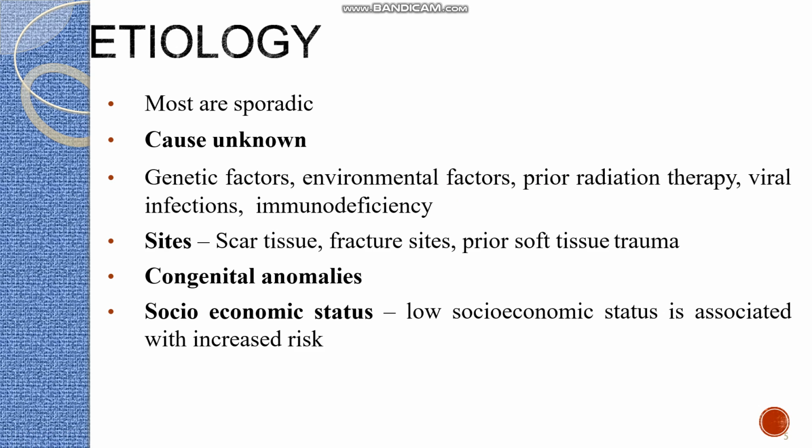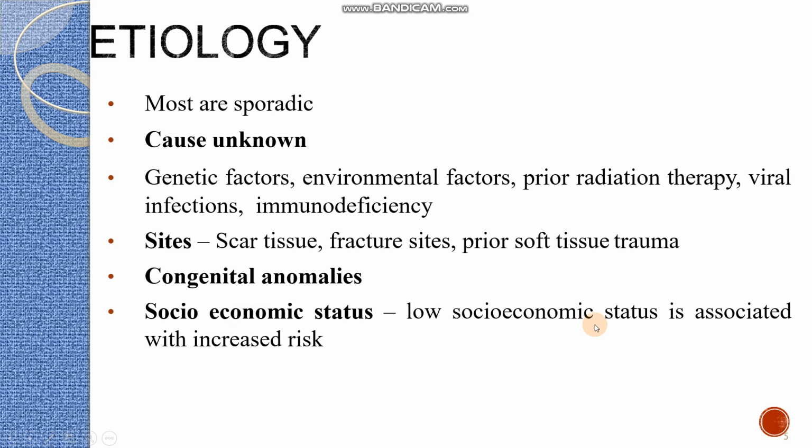Sometimes sarcomas are seen at specific sites, particularly over scar tissue, fracture sites, and prior soft tissue trauma sites. Otherwise, as we have already seen, it is commonly seen in children.